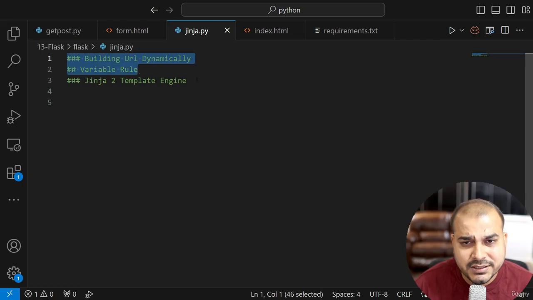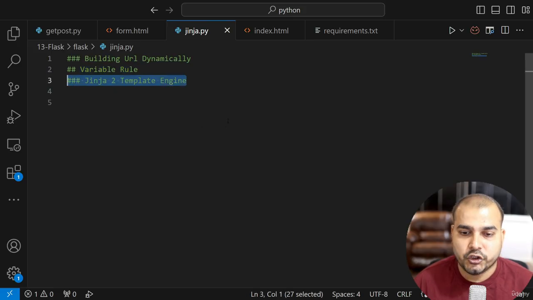And we'll go one by one, step by step. First of all, we'll see what is building URL dynamically. Then we'll see variable rule. Then we'll see the Jinja2 template engine. So let's go ahead step by step.